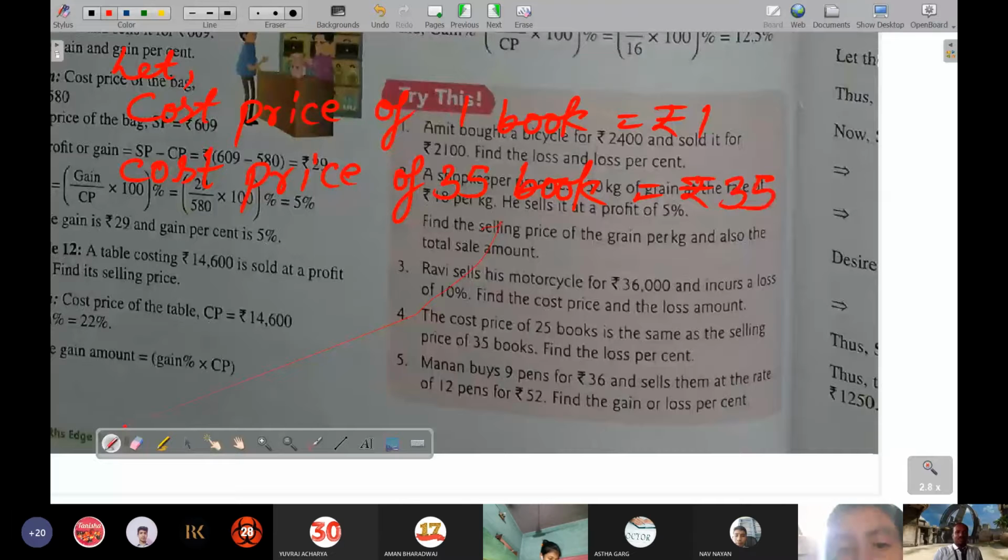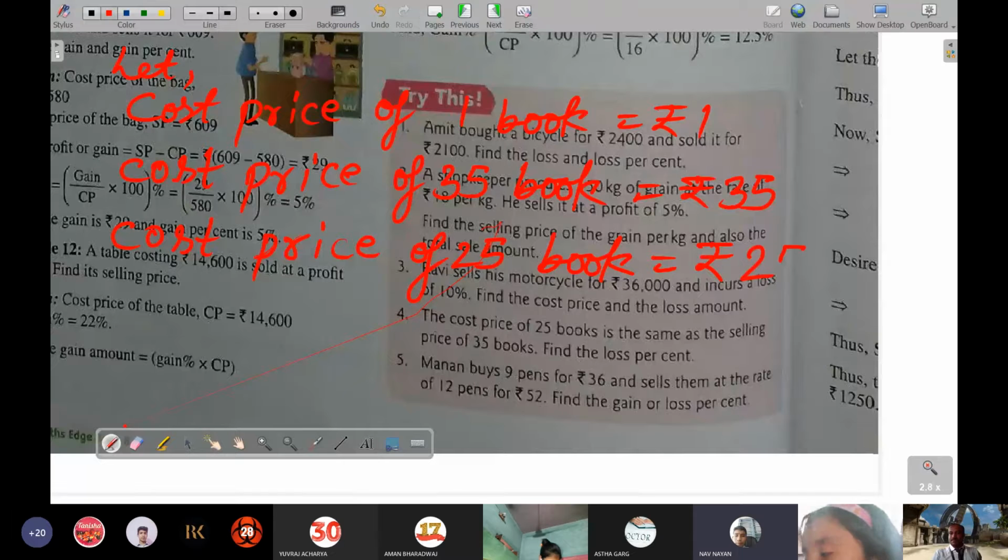And the cost price of 25 books will be how much? Student: 25 books will be 35. Sir, 25. No, 35. It is saying, sir, that the cost price of 25 books is the same as the selling price of 35 books. Yes, so if one book's cost price is 1, then the cost price of 25 books will become 1 into 25.